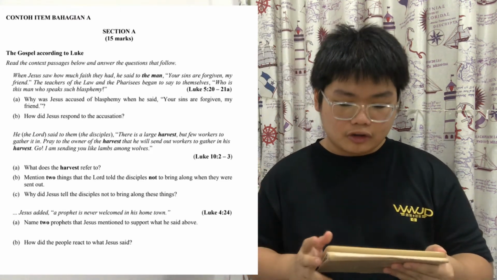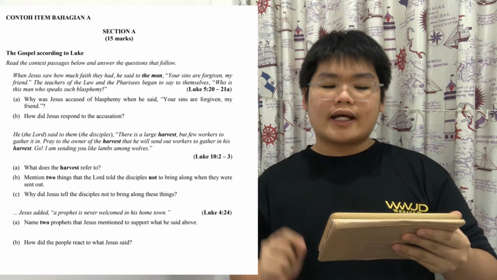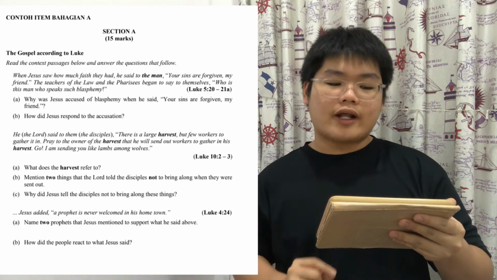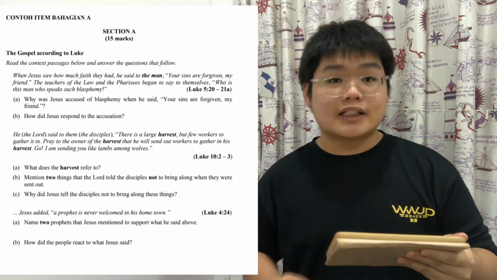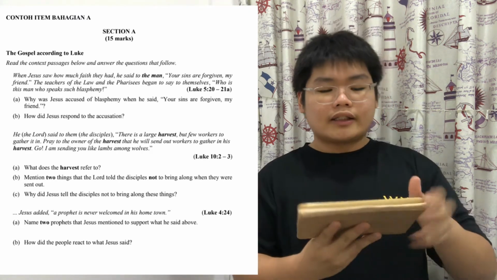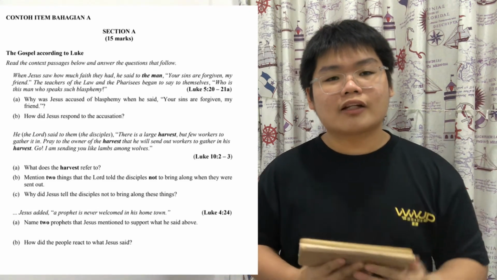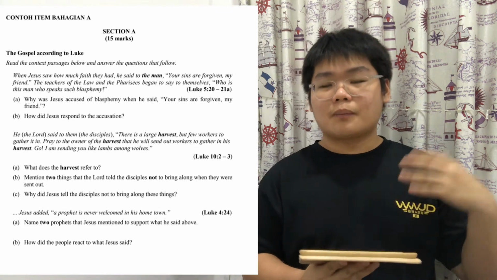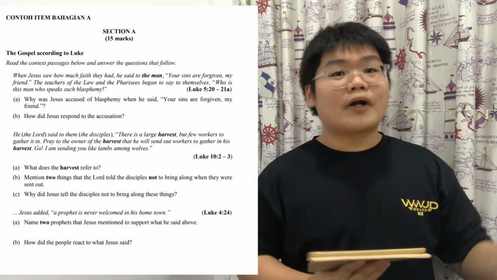You can have a look for section A, the first one. "When Jesus saw how much faith they had, he said to the man, 'Your sins are forgiven, my friend.' The teacher of the law and the Pharisees began to say to themselves, 'Who is this man who speaks such blasphemy?'" And then they will give you a Bible verse, and you need to answer the questions at A and B. And of course, we know that this part is the incident where Jesus healed a paralyzed man.